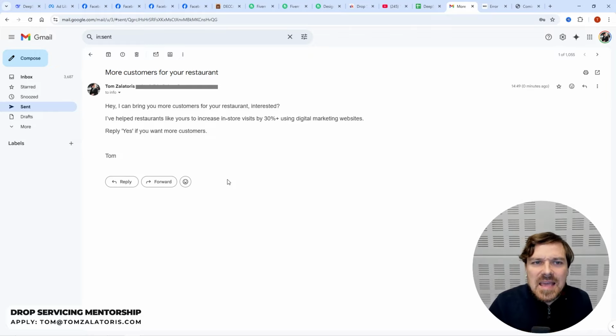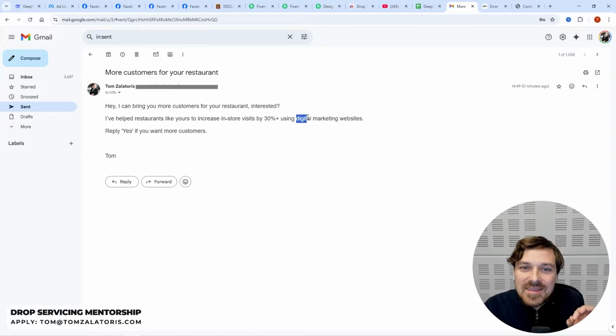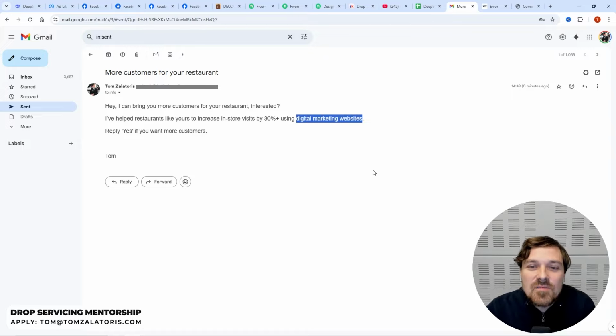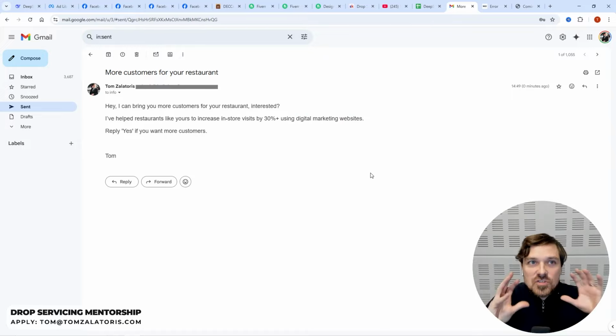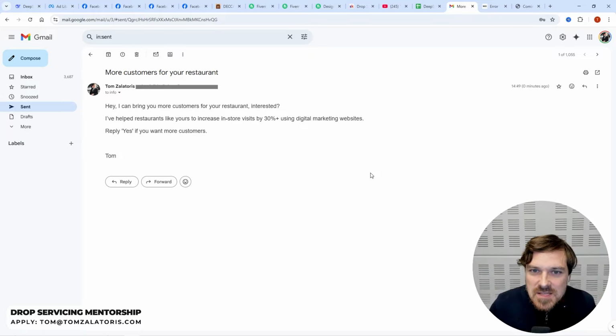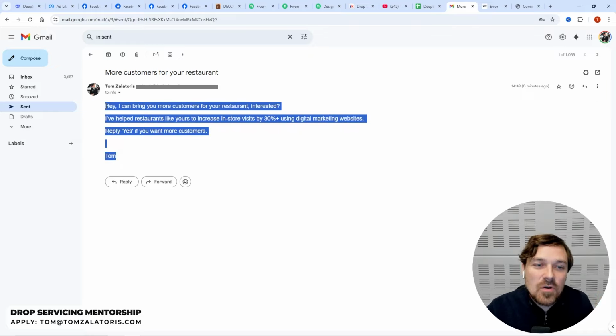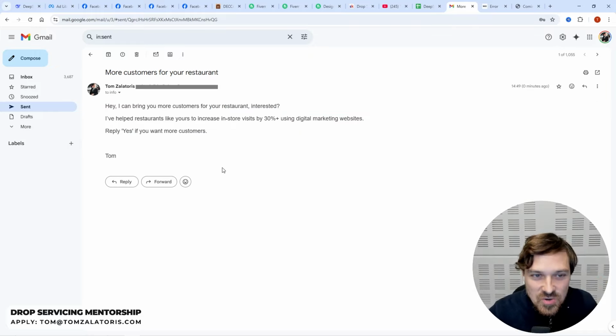Now, why is this a good template? And notice I don't say we create websites or are you interested in a website? No, I'm writing it using digital marketing websites. So you want to make it sound like it is more interesting, not traditional websites, digital marketing websites. In reality, it's going to be just a website, but it's got to be something more interesting these days. Just pushing for a simple, tried and tested website is actually not enough.